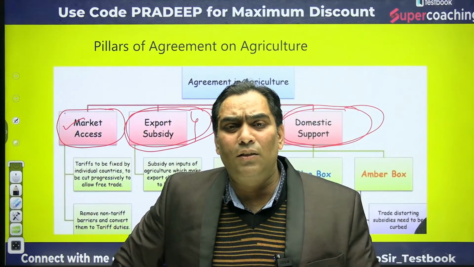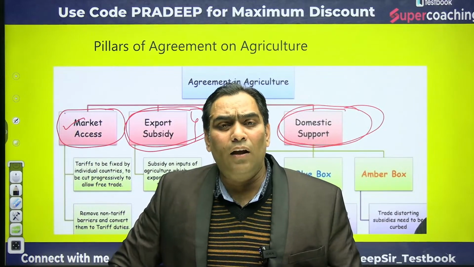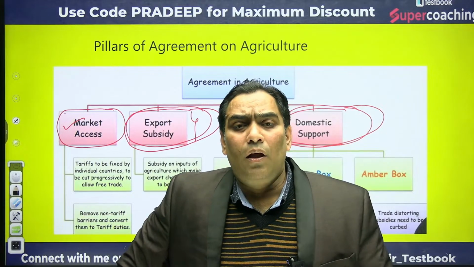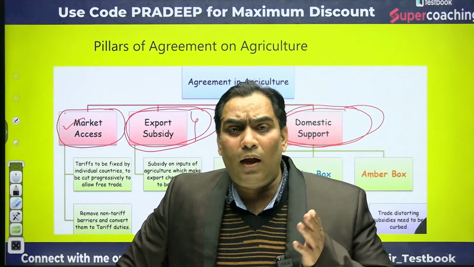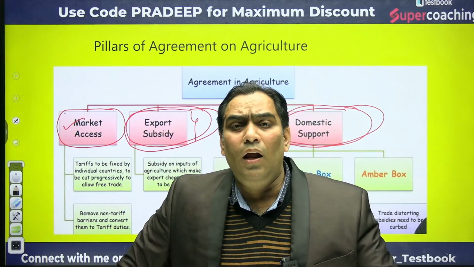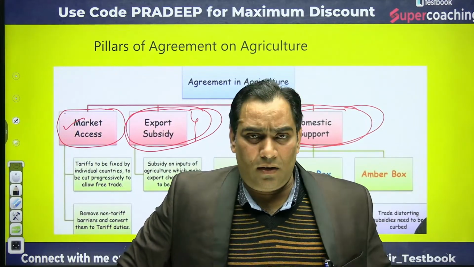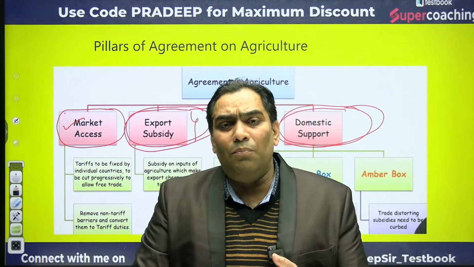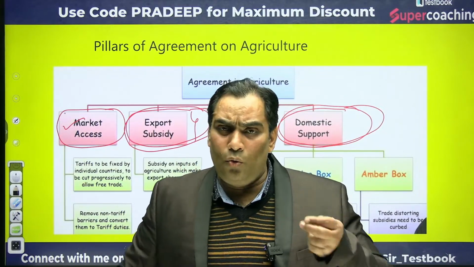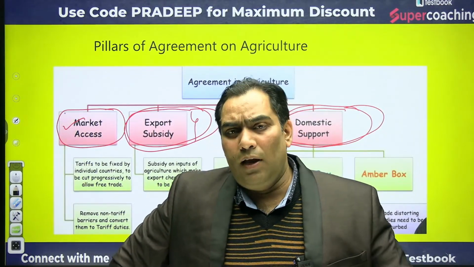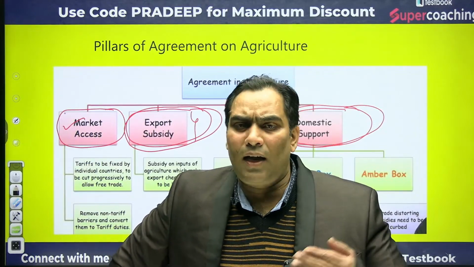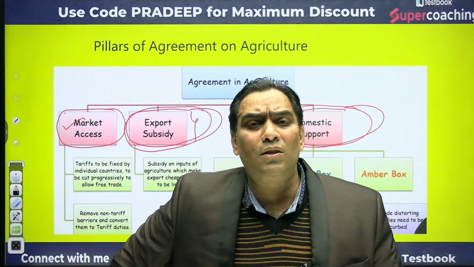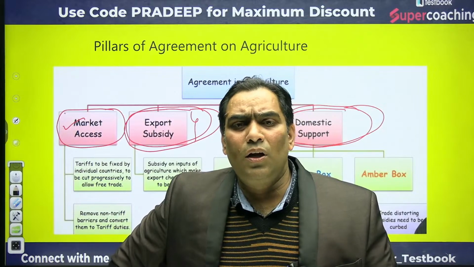First of all is equal market access. Equal market access means there should not be artificial restriction on imports. That means all the countries have equal access to all the other countries' markets. And how is the import being restricted? Equal access is denied in 2 ways. One may be through levying tariff barriers, that is, by levying taxes. Like we levy customs duty on imports. This customs duty is nothing but a tariff barrier.